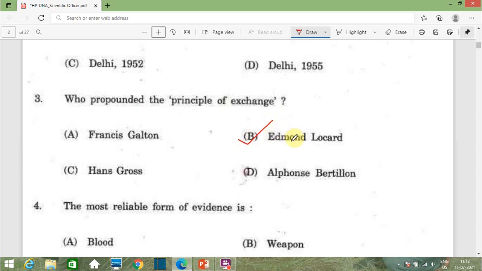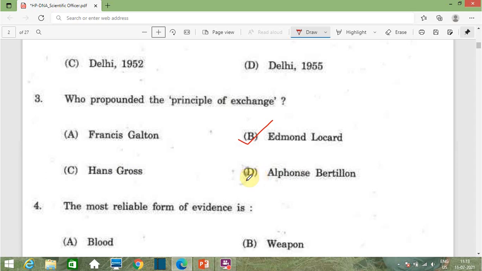We all know that Edmund Locard gave the famous principle known as principle of exchange, and this is the base of forensic science. Francis Galton gave the work on fingerprints. Hans Gross, as we saw, advocated the application of science for criminal investigation, and Alfonso Bertillon gave the science of anthropometry, that means the measurement of the body parts.